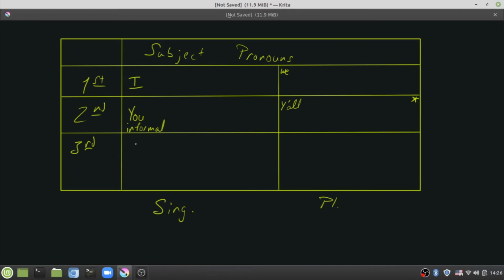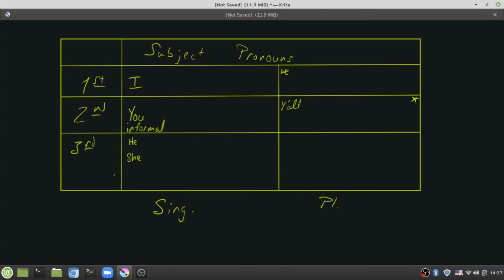Over here on the left hand side, in the singular in the third person, I'm going to put he, and I'm going to put she. We're not going to put a person's name in there because obviously it could be anyone's name on the planet, but that's just something that you'll have to figure out in the future. When it's talking about Jimmy, is it talking to Jimmy or is it talking about Jimmy?